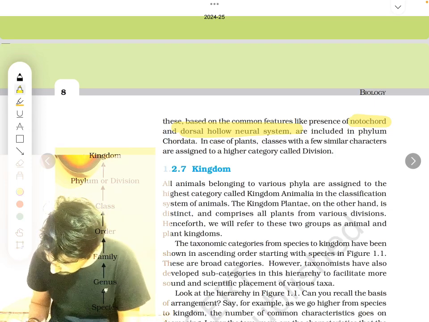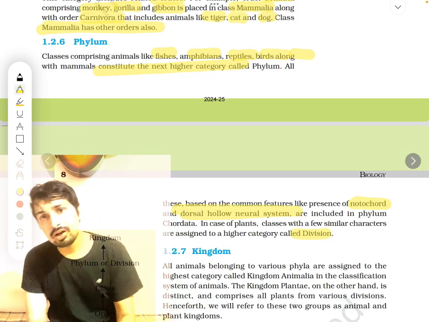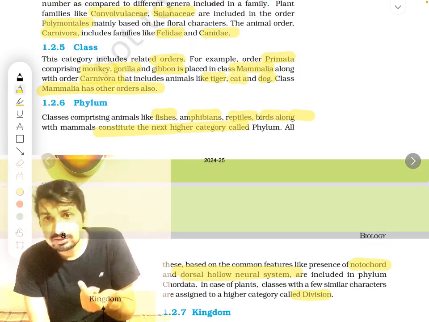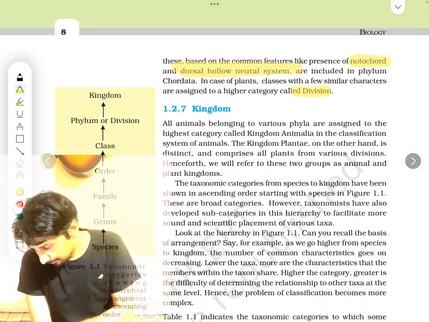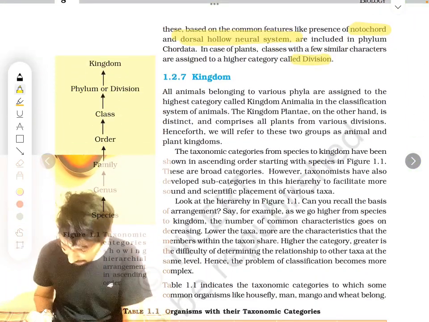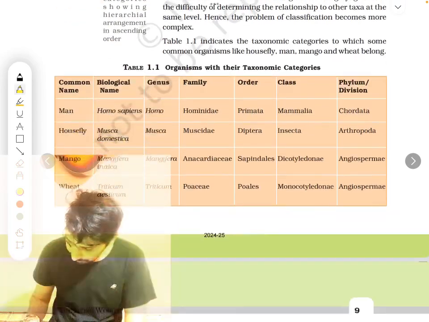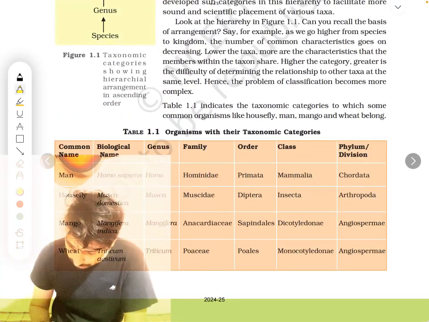So phylum, in case of plants, classes with different characteristics are called division. So when you talk about a lot of classes of animals together, that's called phylum. A lot of classes of plants together is known as division. Okay, next, kingdom. Kingdoms are plant kingdom, animal kingdom, fungi, all those different types of kingdom you are going to learn. So here this table is very important.